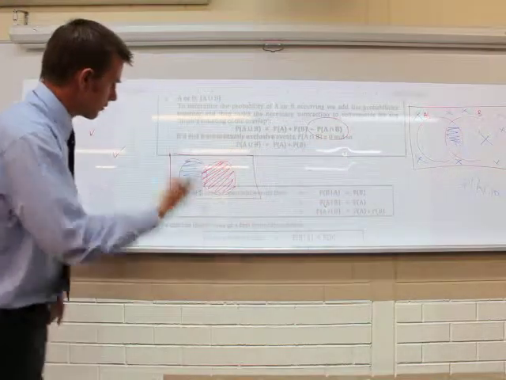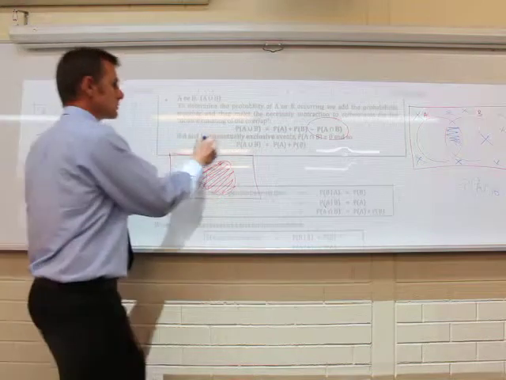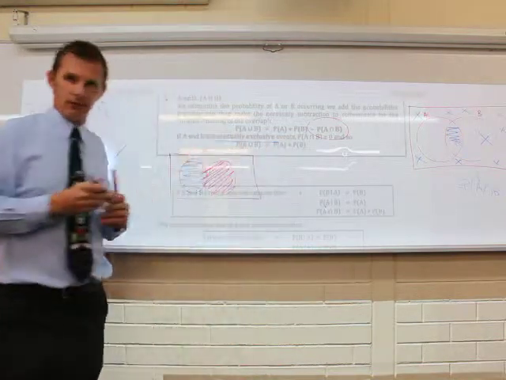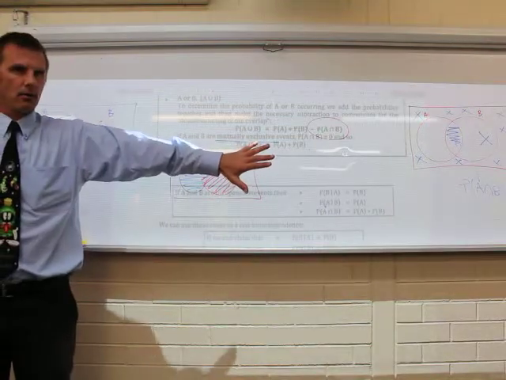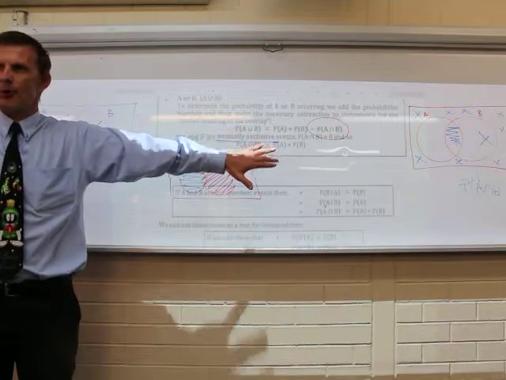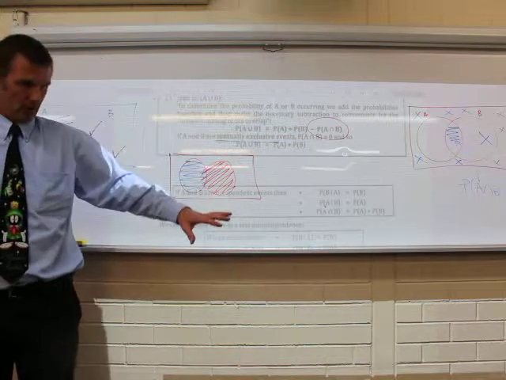Now from this rule then, we can use this about our mutually exclusive. What is mutually exclusive? It means they're completely separate. It means there's no overlap at all. They are completely separate things.